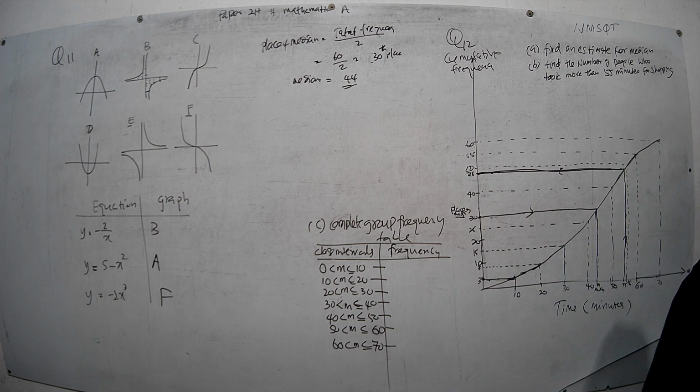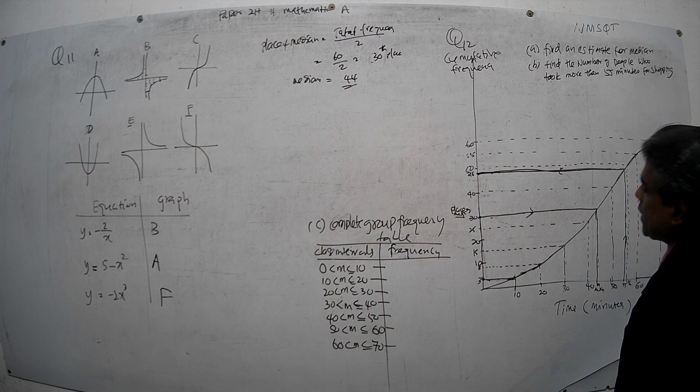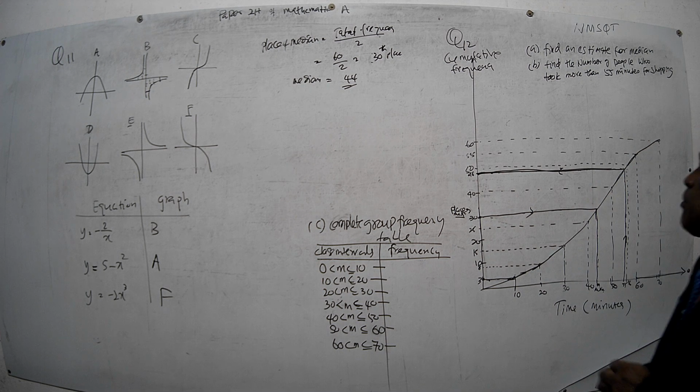What do you mean by that 48? As I defined earlier, you must be able to interpret this graph very well.